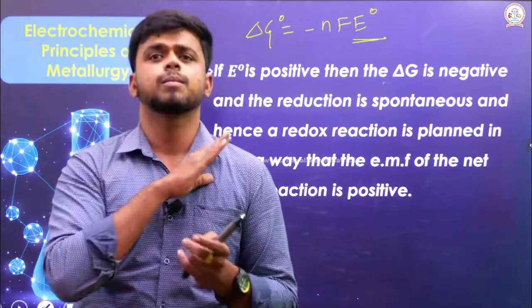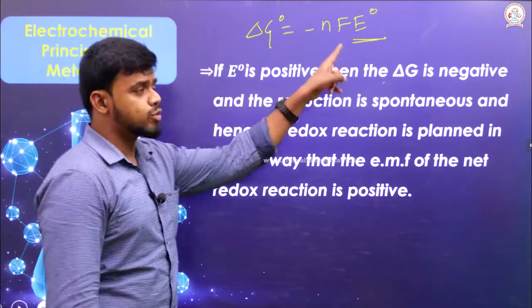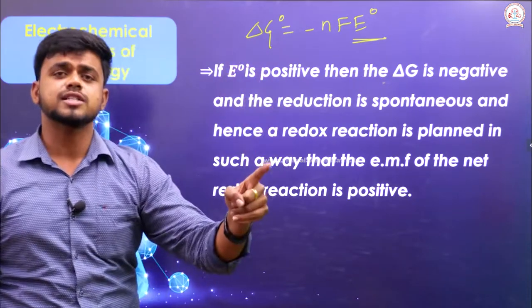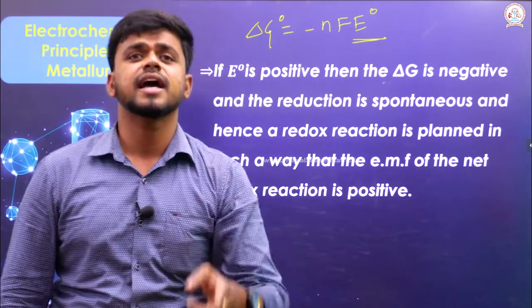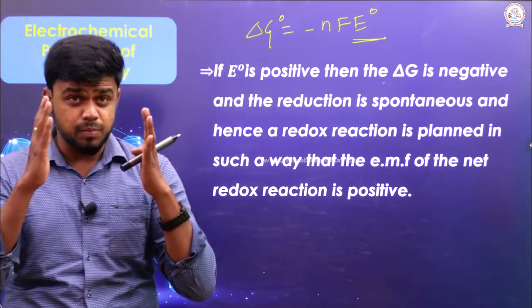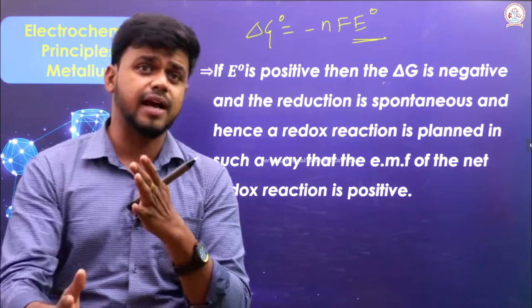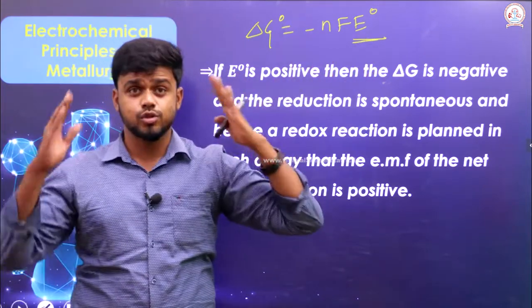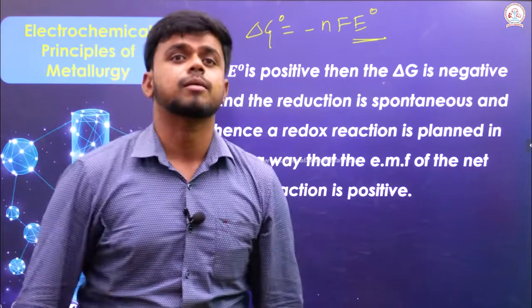That reduction is possible. E naught should be positive, so that del G naught will be negative. If del G naught is negative, the reaction is spontaneous and it is feasible. So in the EMF arrangement, the electrodes should be placed in such a way that the net EMF value is always positive. We should always have that thought in our mind.